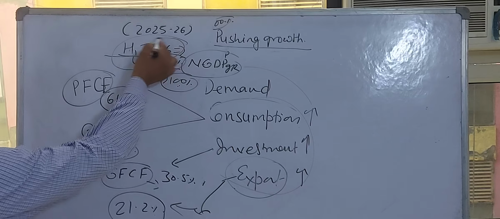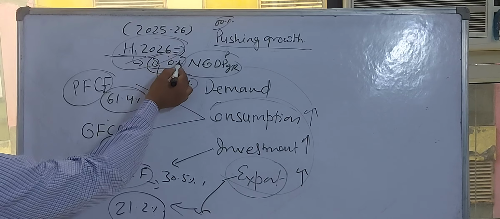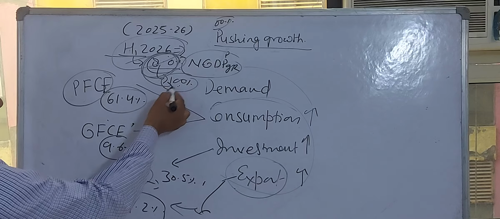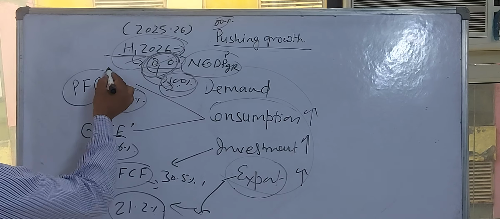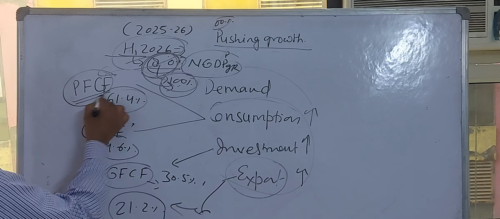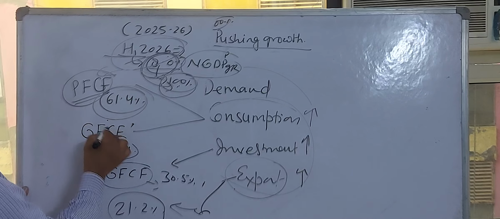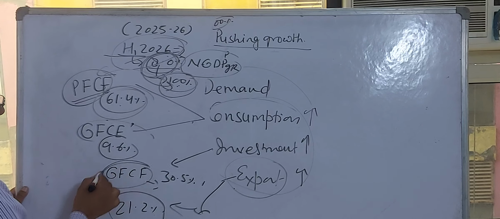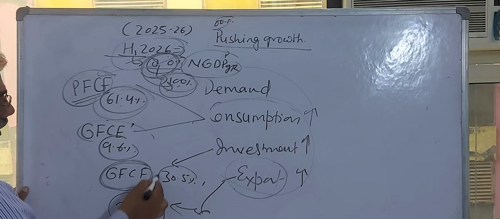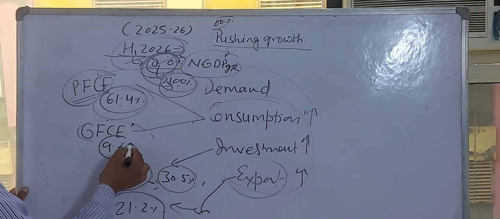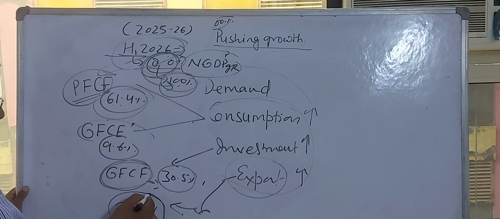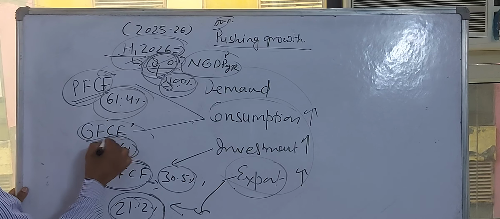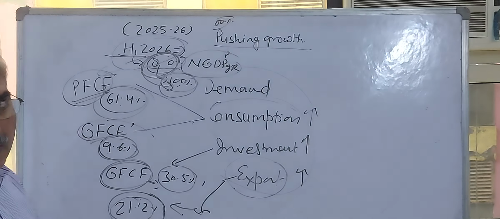During the first half of 2026, our GDP growth rate was 8%. Suppose you assume 100%, it was contributed maximally by private final consumption expenditure, 61.4%. Second determinant was gross fixed capital formation, 30.5%. Third major determinant was export, 21.2%, and fourth on the demand side was 9.6%.